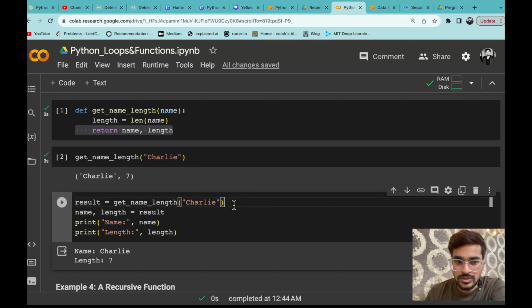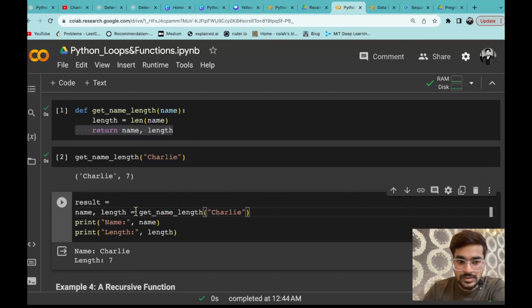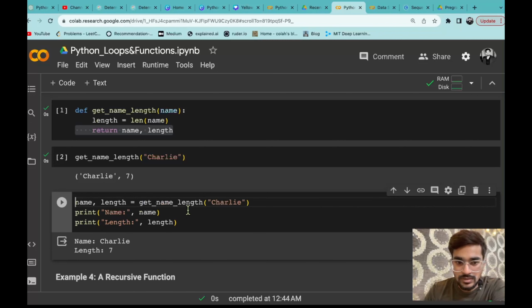So instead of just doing this thing, instead of result you can directly pass the function here. You can just call that function here. So it will return two values, Charlie and 7, and that will be stored in name and length. The first value will be stored in the first variable. So name will be stored as Charlie and length will be stored as 7.